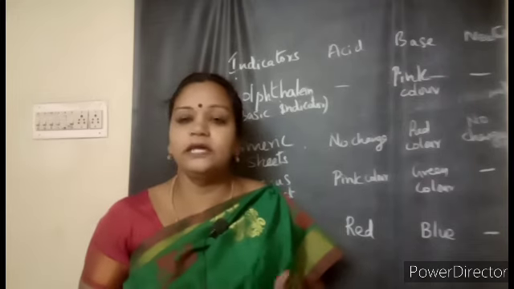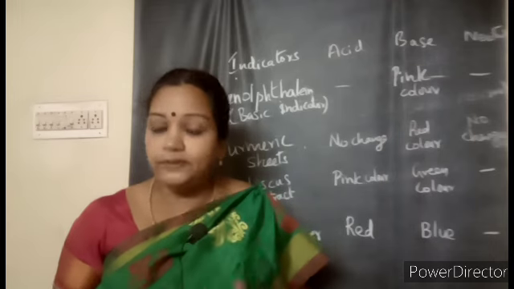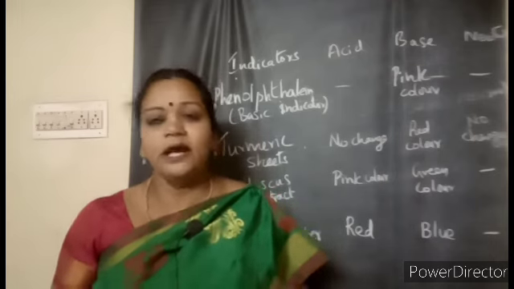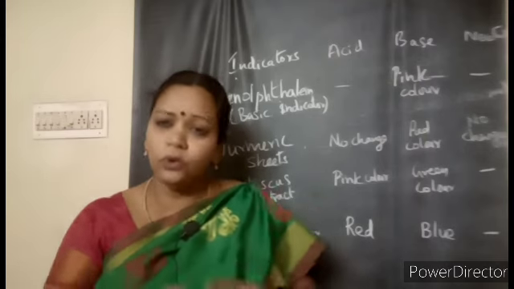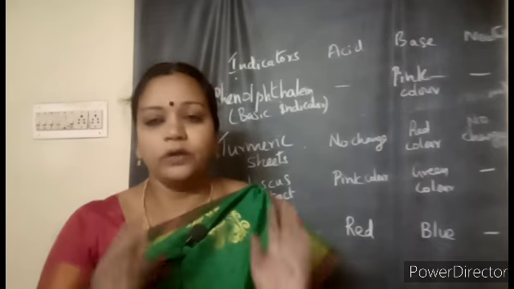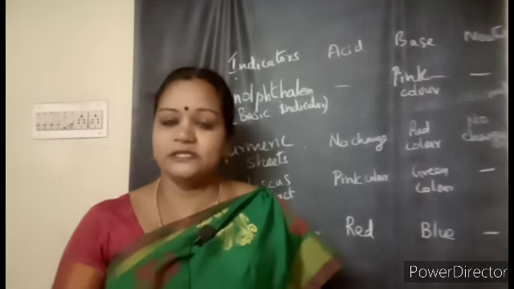Just by listening, you will not be able to understand completely. So read the textbook and try it yourself. Turmeric sheets, phenolphthalein and hibiscus extract are enough for you to find out what type of color changes you are able to see and categorize the substances you have taken as acids and bases,